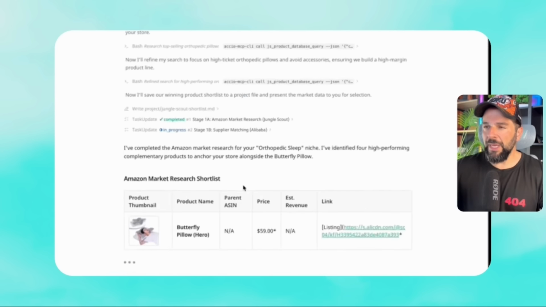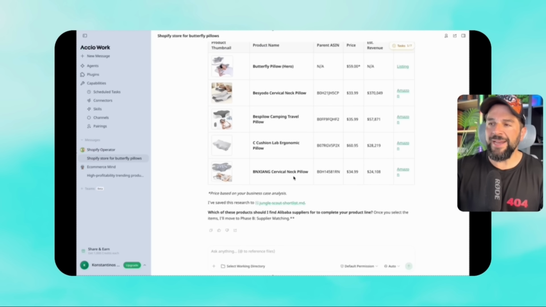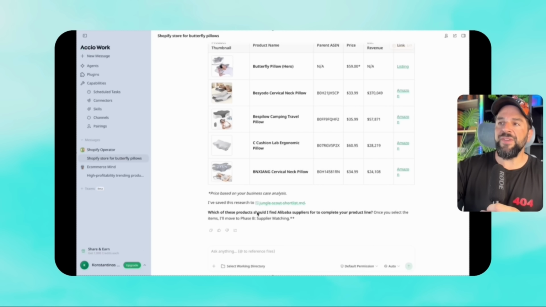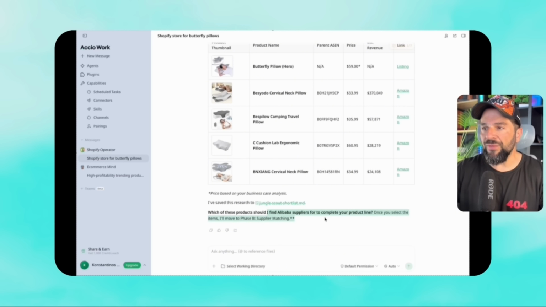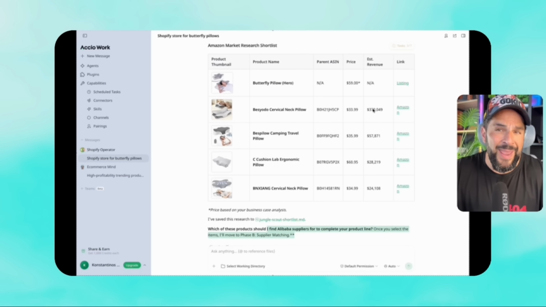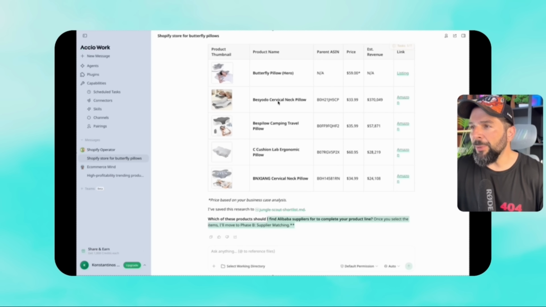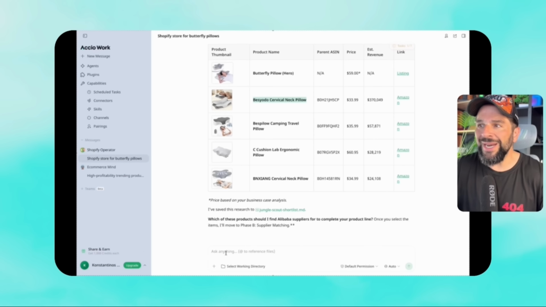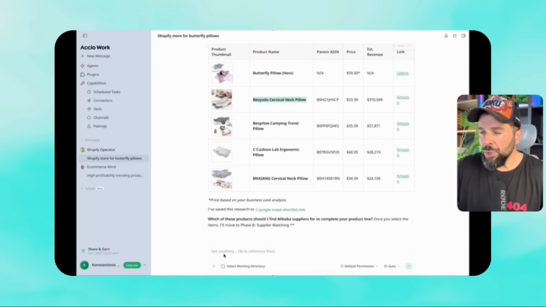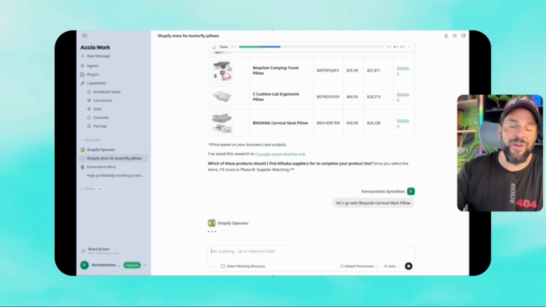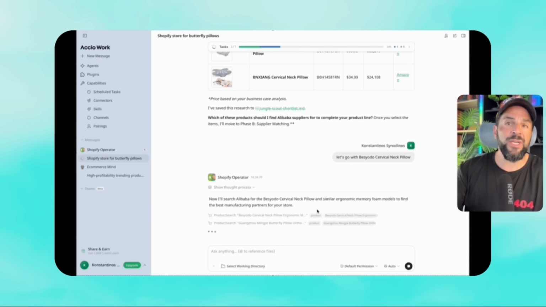I'll paste the outcome, and the Shopify operator will start finding the exact products that we need to start adding in our product list, giving us also actual data of how much money those products are making in big marketplaces like Amazon. As you see right here, this one, for example, makes 370K annual revenue. Not that bad, right? So this actually has a real product proof, which means people love it, people buy it, right? So I will ask for this specific product to be sourced from Alibaba.com to find the right suppliers to give us this product for our store, right?